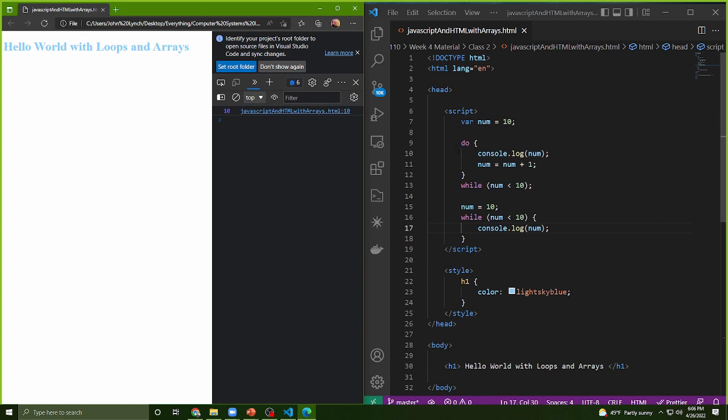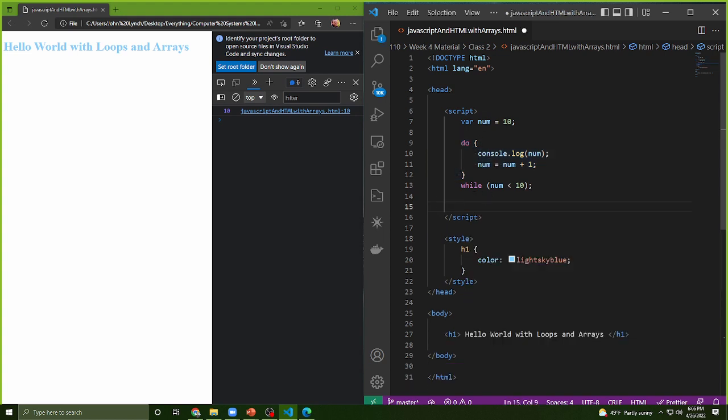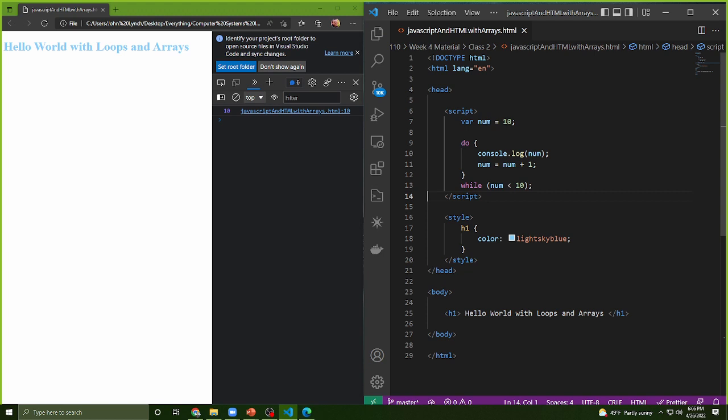So a do statement, the entire point of this do statement before a while statement is to make sure it runs at least once. And so you might encounter a scenario where you're like, I don't know how long a while loop is going to run for, but I need to make sure that this happens at least once. That's where it is. And that's another aspect of a while loop in comparison to a for loop, is a while loop is something that can run indefinitely. Okay?